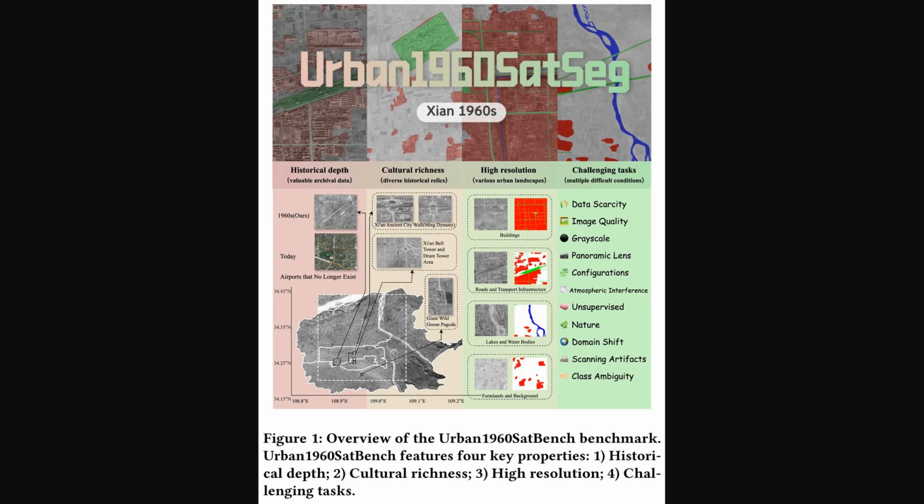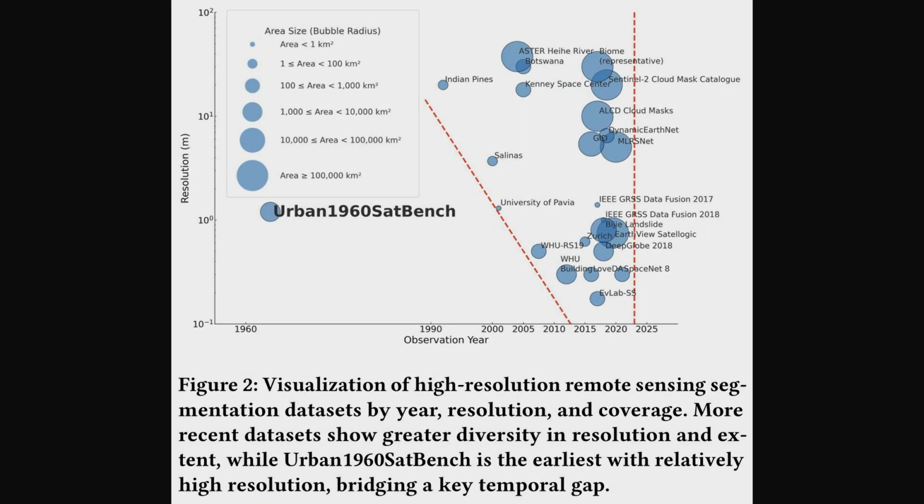The researchers then show examples of the high-resolution data, with different urban landscapes like buildings and roads clearly segmented. And finally, it lists the many challenges, like grayscale images, scanning artifacts, and atmospheric interference that make this data so tough to work with. And this next chart really visualizes why the Urban1960SatSeg is such a big deal.